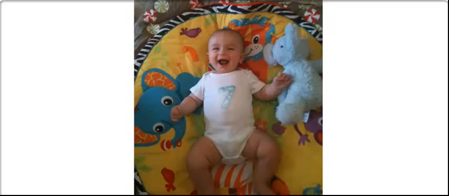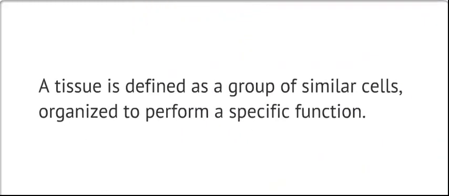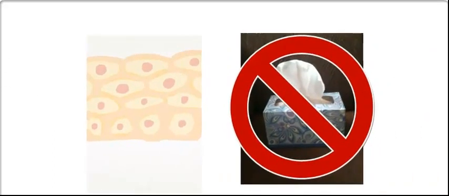The body of humans and most other animals is made up of 4 different kinds of tissues. A tissue is defined as a group of similar cells organized to perform a specific function. Our body is made out of tissue, not tissue. The only animals which lack true tissue structures are sponges.